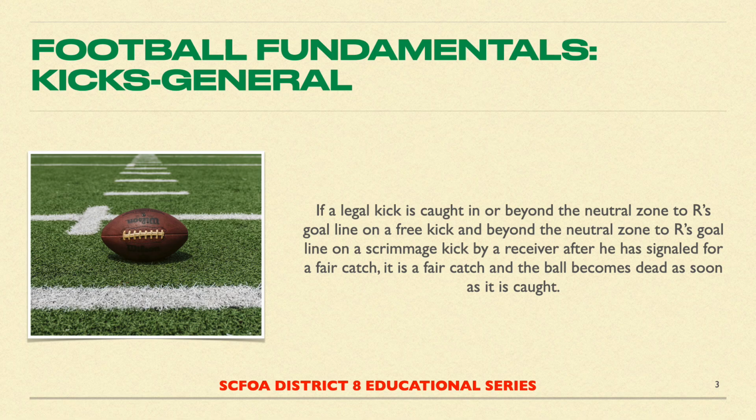R is granted a fair catch only if they give a valid fair catch signal, possess the kick in flight, and make the catch in or beyond the neutral zone, depending on the type of kick. Upon being granted a fair catch, R may elect to kick a field goal for 3 points or put the ball in play by snap. If they elect to kick, the kick is considered a free kick, and normal free kick rules apply. The only difference is that if the free kick goes through the uprights, it is 3 points for R.